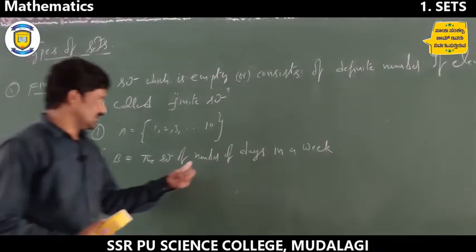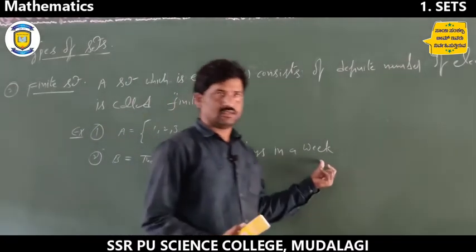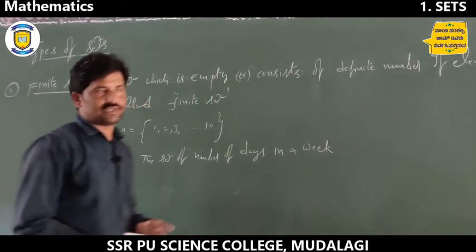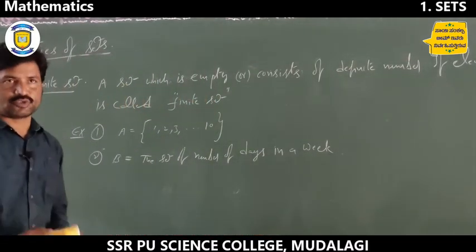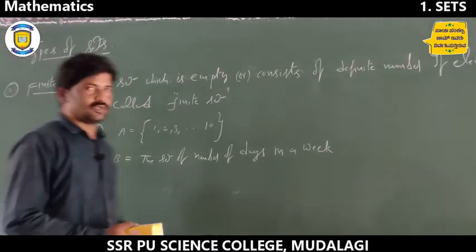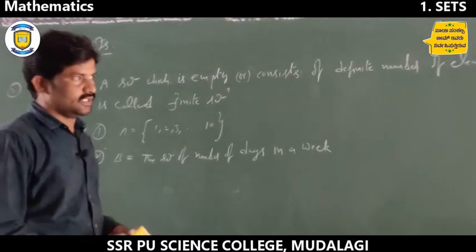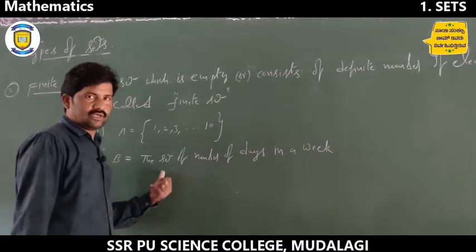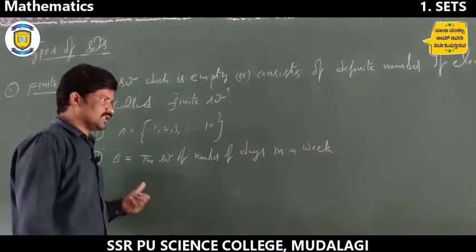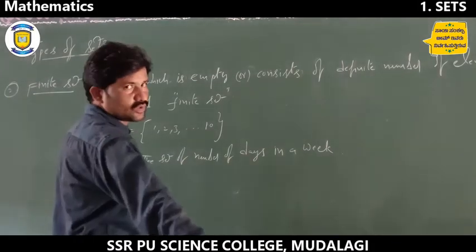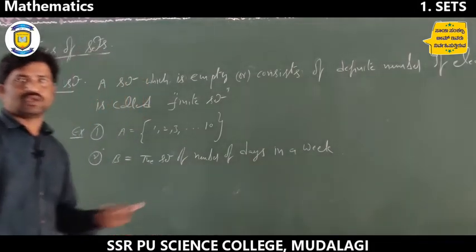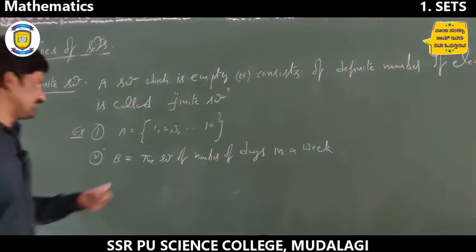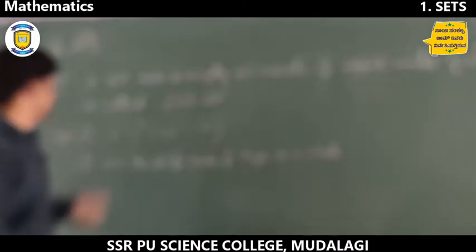Why? Because the number of days in a week is limited. Counting is also possible, it is possible to count. So 1 to 7 days, total 7 days. So therefore it is an example for a finite set.